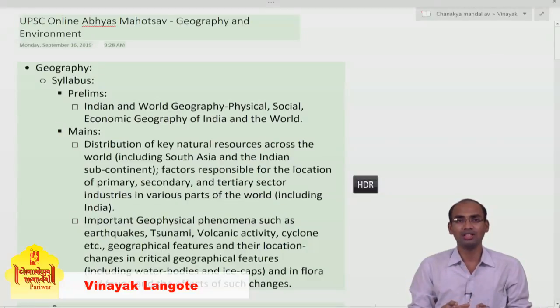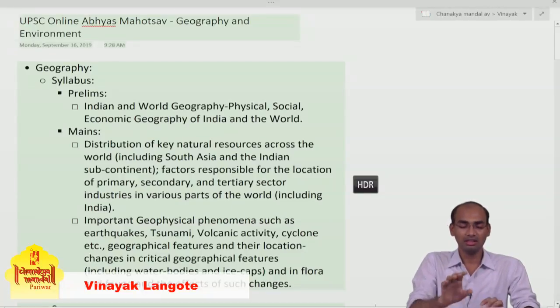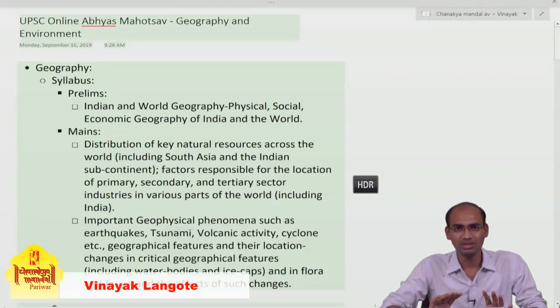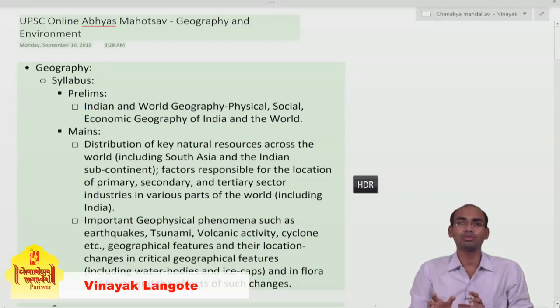Generally most people suggest that you should read NCERTs for geography, and we are going to deal with the sources part later, but I'm just talking about geography in general for the UPSC examination. In every aspect of this session we will be dealing with UPSC only, so this whole session will be about UPSC exam preparation.